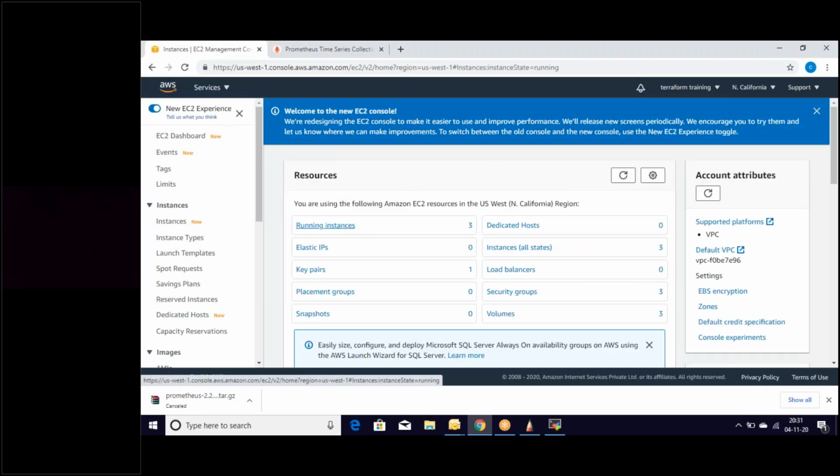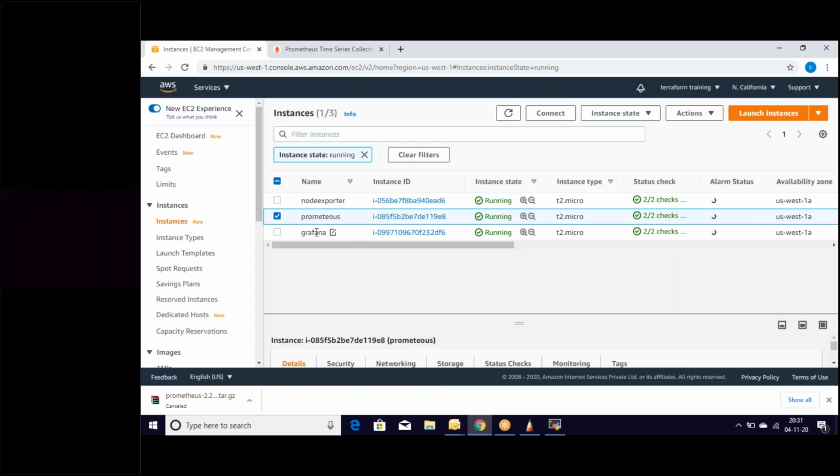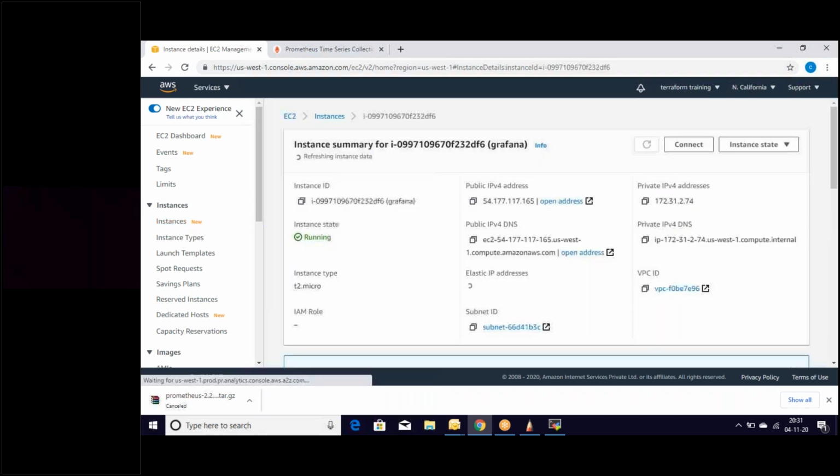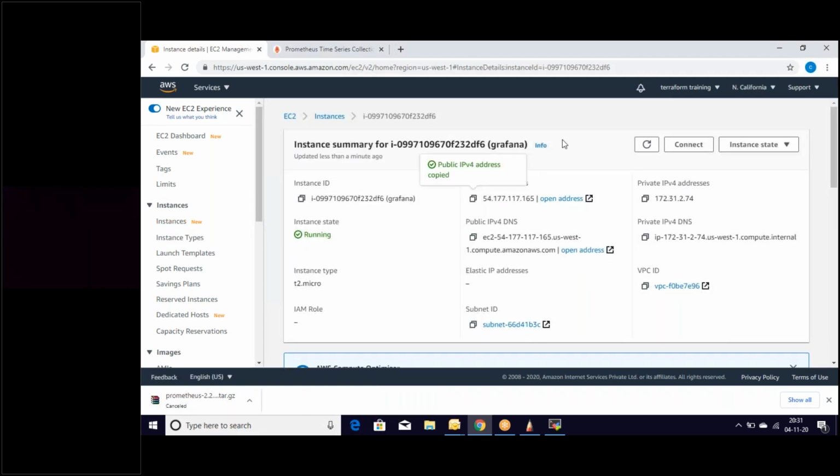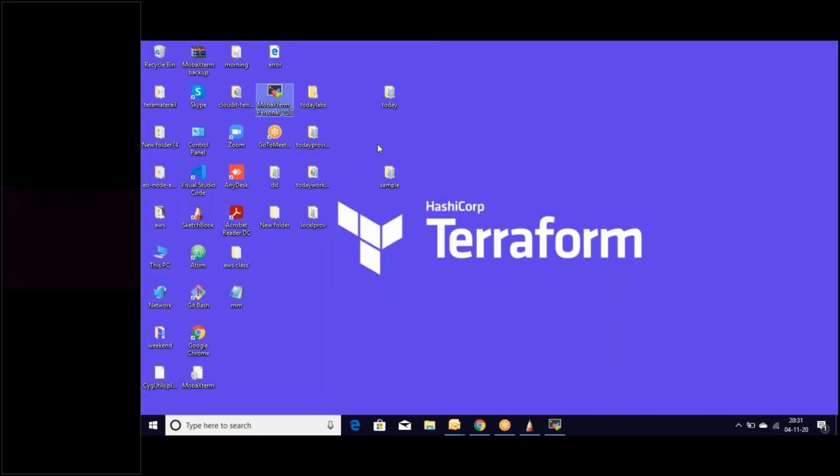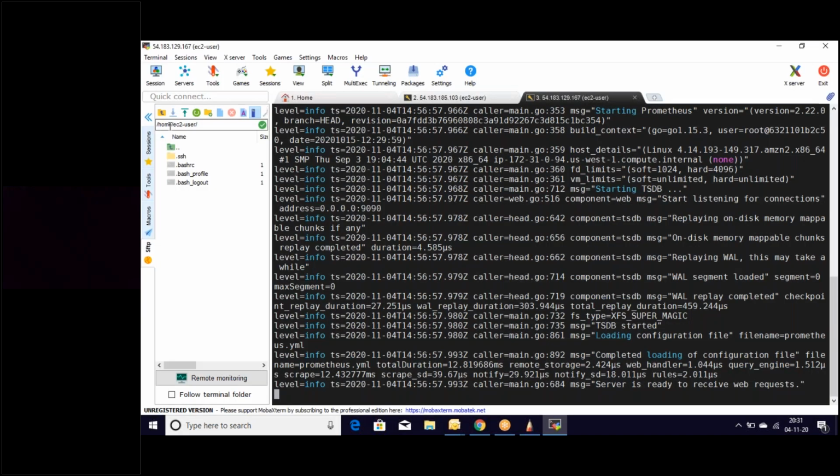Let's install Grafana server. Let's install Grafana on this instance. Let's use the IP of this server. Let's log into the server.